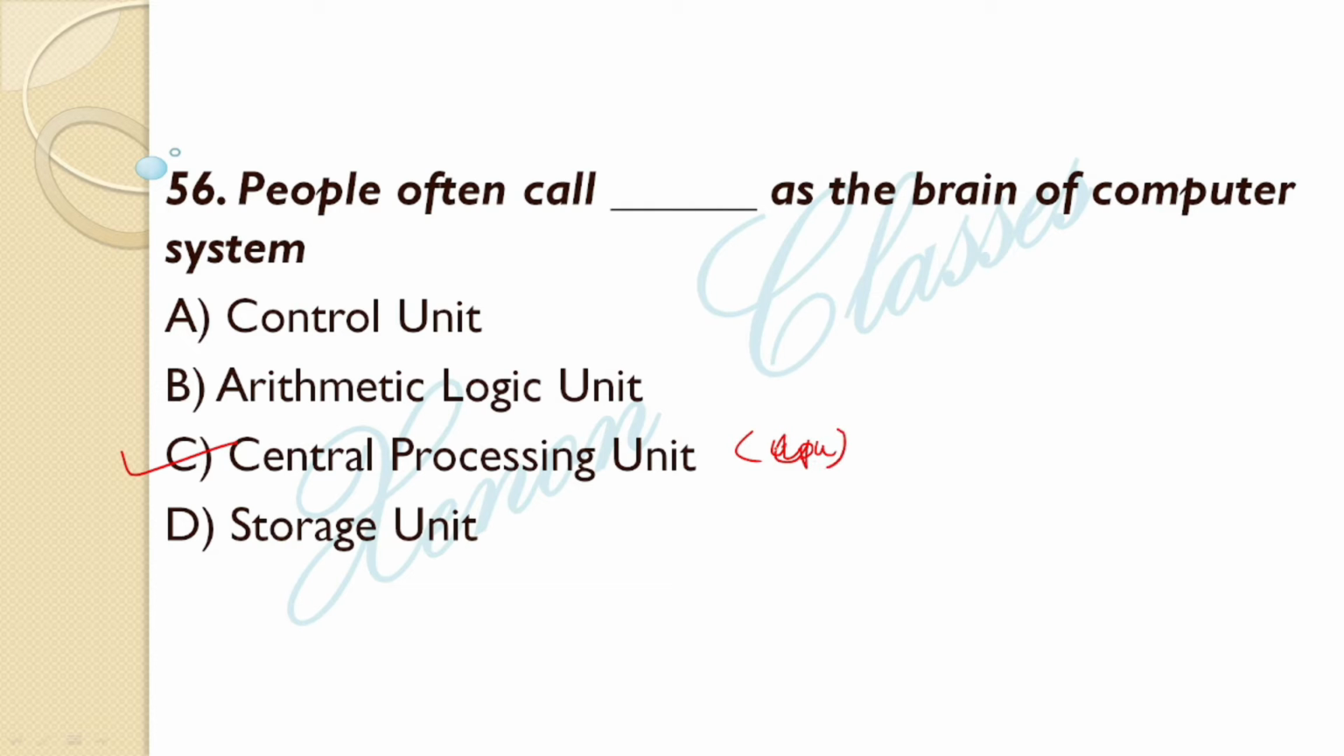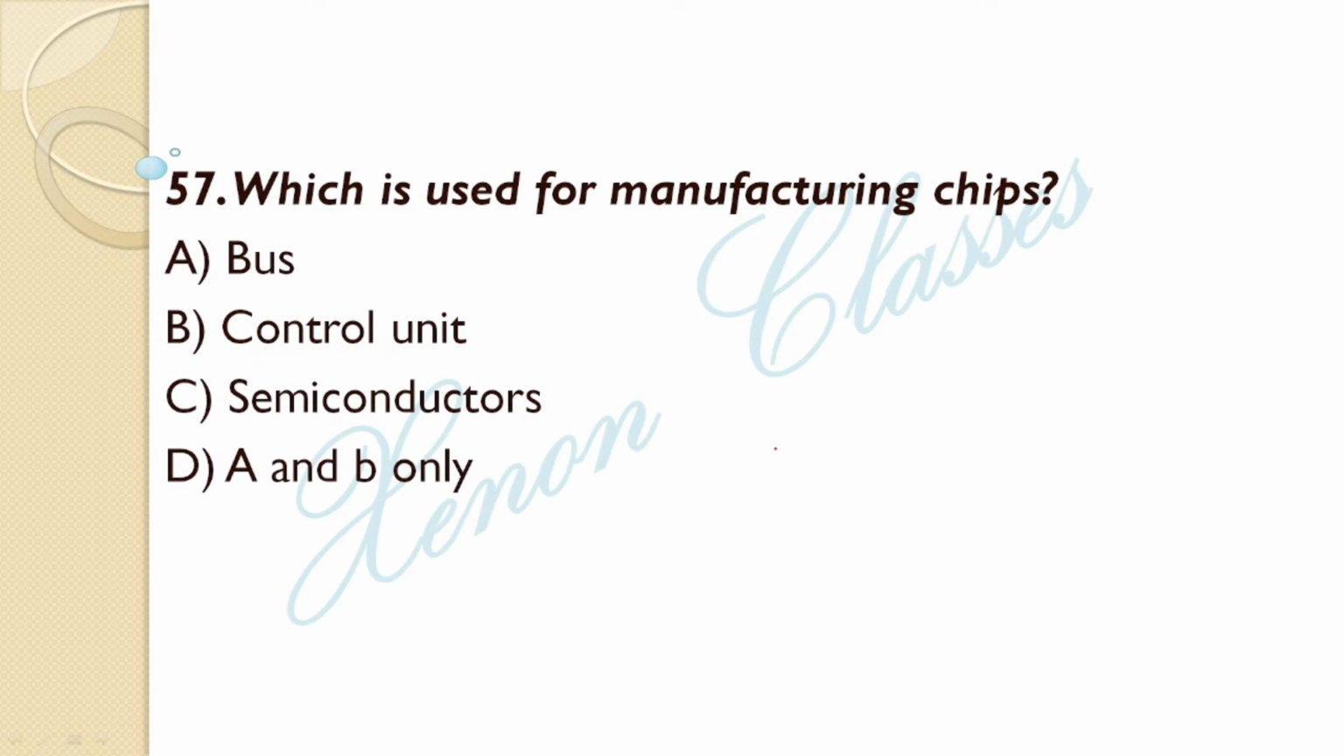Next question. Which is used for the manufacturing of chips? In the manufacturing of chips, which of the following is used? Option C is the correct answer. Semiconductors are used in manufacturing chips. In semiconductors, silicon is used.